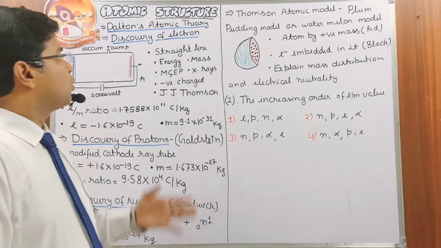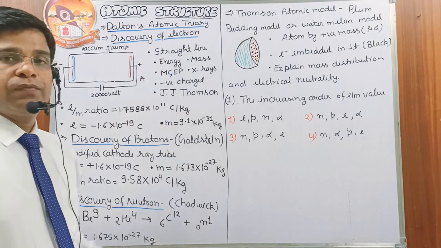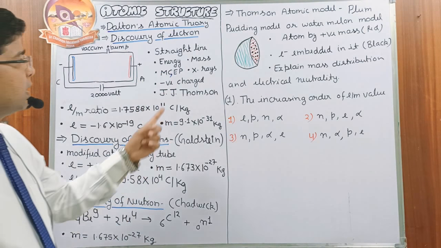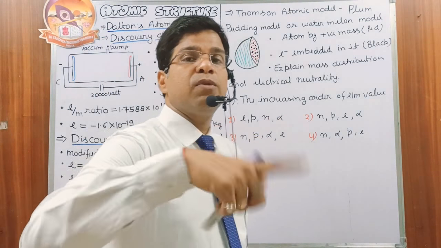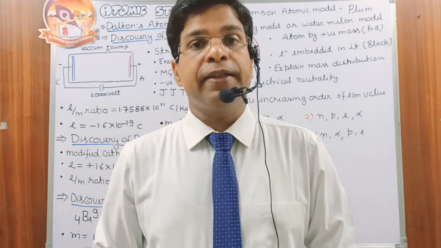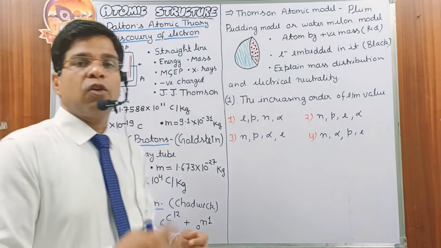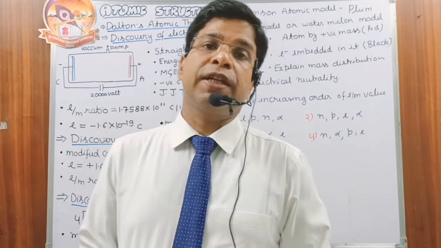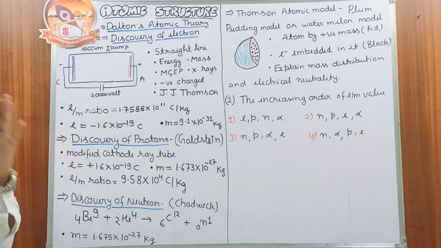Some properties of the cathode rays: they have straight line motion, they always travel in a straight line, they have energy, and they have mass. In a magnetic field they show circular motion, and in an electric field they show parabolic motion. Whenever an electric field is applied, they always move toward the positive plate, they are attracted by the positive plate, which proves that they are negatively charged. Also, if some heavy metal like copper, Au, Ag is placed in the path of the cathode rays, they generate X-rays.